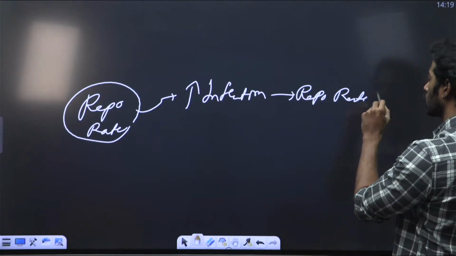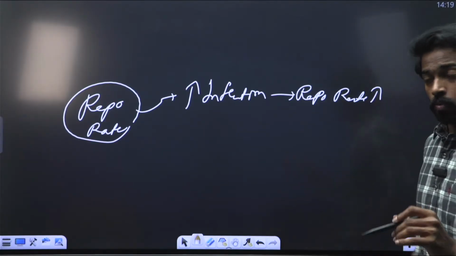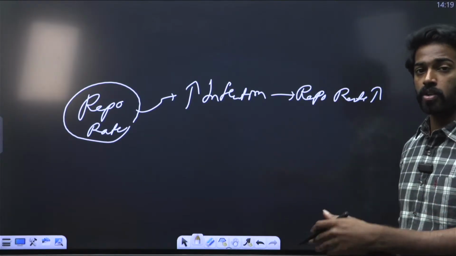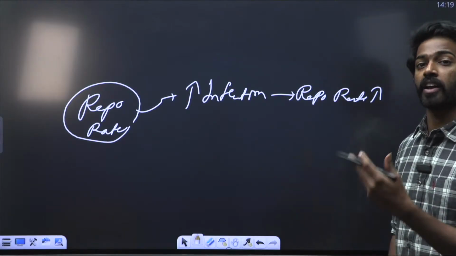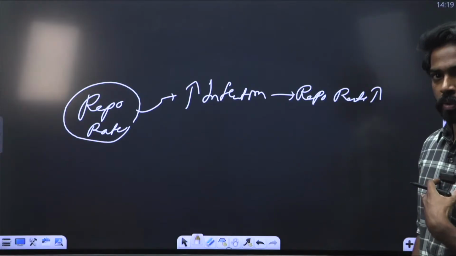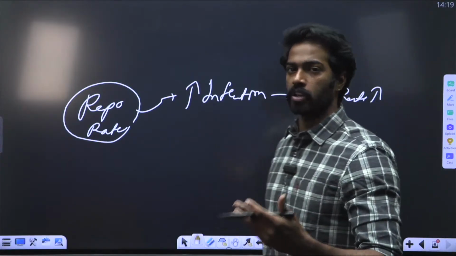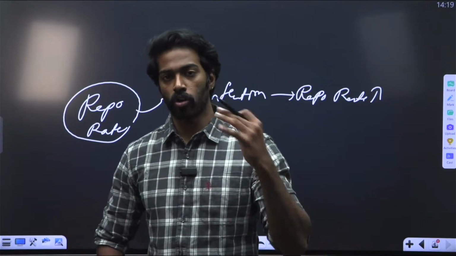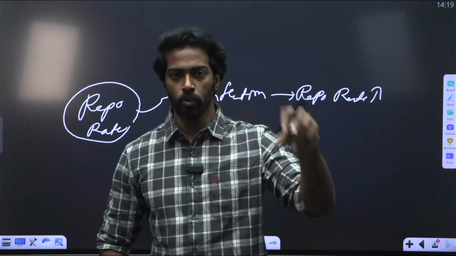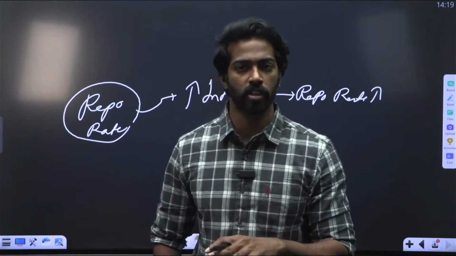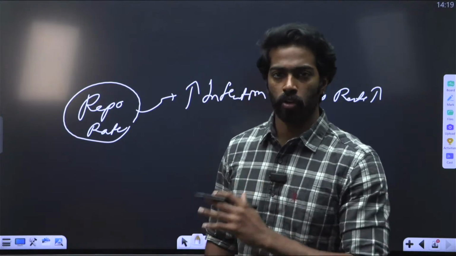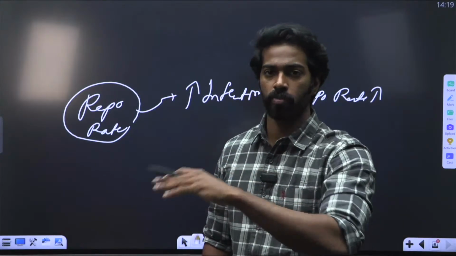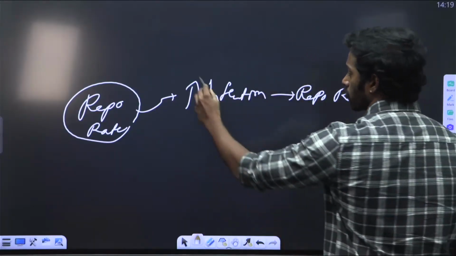What happens when they increase the repo rate? Whenever they increase the repo rate, the banks will lend to customers, individuals or companies at a higher rate. Let's say I have 100 rupees and I am giving you 100 rupees at a 10% interest rate, and that 10% interest rate is very high for you. So in order to get a profit, what will you do? You lend it to another person at a 12% interest rate. That is how the repo rate also works. If I increase the repo rate, you will also lend at a higher interest rate. That way inflation is reduced.